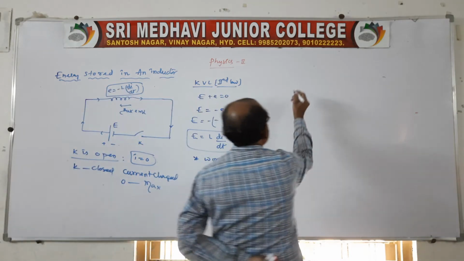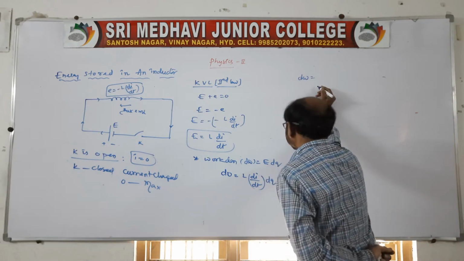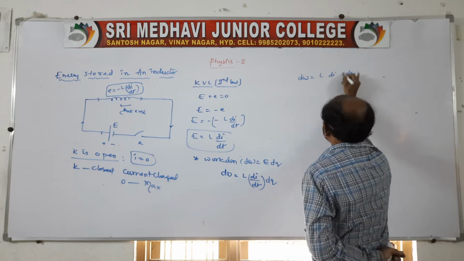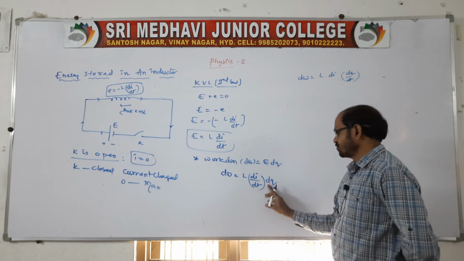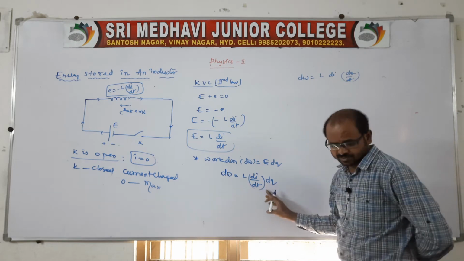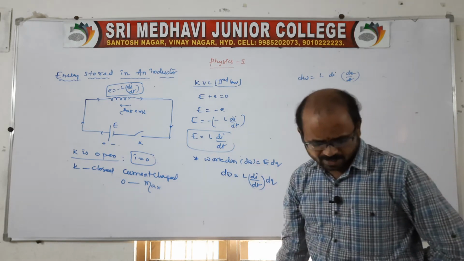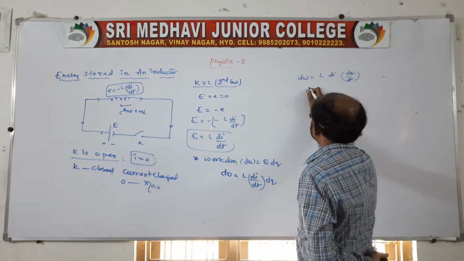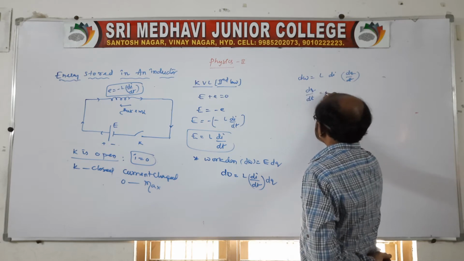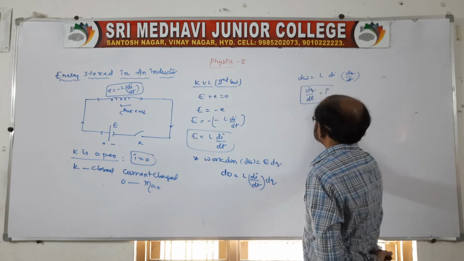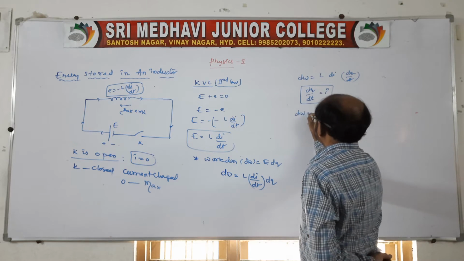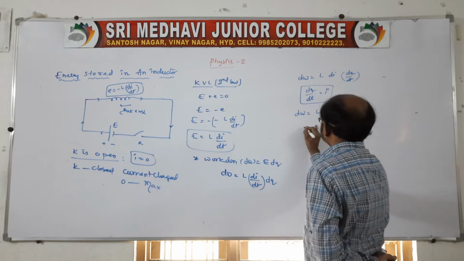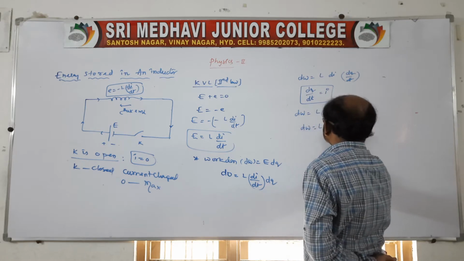Now here, the small amount of work done is L di dQ by dt. If I write like this, any problem? Nothing. This dt is shifted here, so that we get dQ by dt. Now dQ by dt is nothing but the current, which we can also call the instantaneous current. So dW is equal to L into dQ by dt, which we write as I. So dW is equal to L I into di.